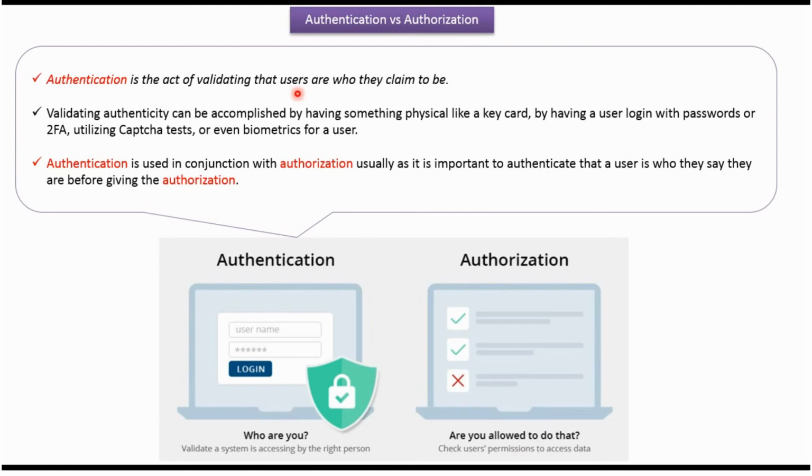Authentication is the act of validating that users are who they claim to be. Validating authenticity can be accomplished by having something physical like a key card, or having the user log in with passwords, or 2FA, or utilizing a captcha test, or even biometrics for a user. Authentication is usually used in conjunction with authorization, as it is important to authenticate that the user is who they say they are before giving authorization.